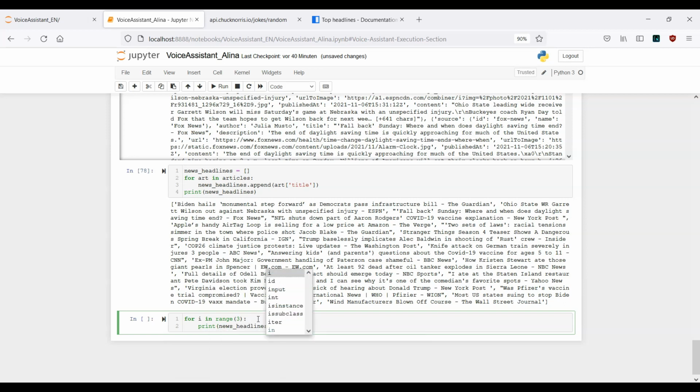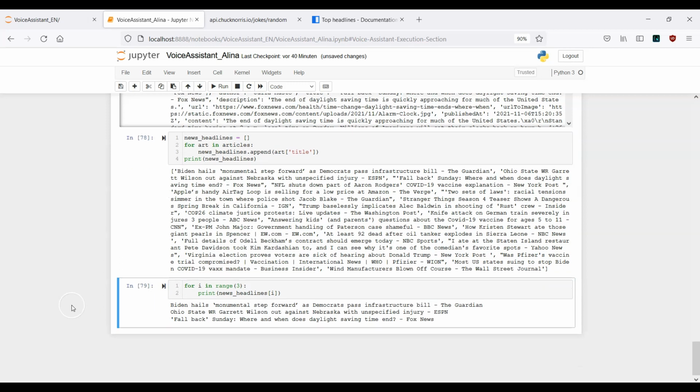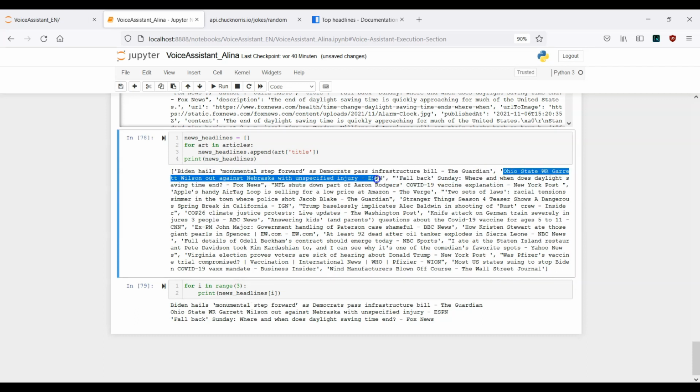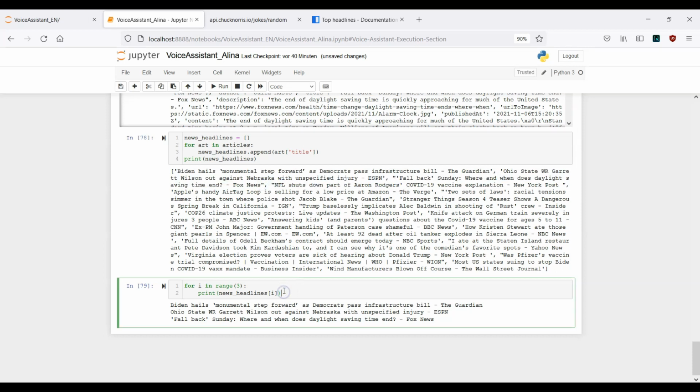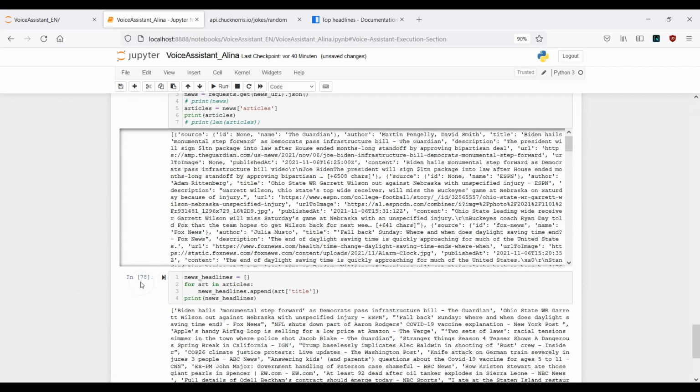So news headlines, and here you need to provide your iteration variable. Let's run this cell, and now you see here that we have just 3 different titles or headlines. This is number 1, then number 2, and this one is number 3. All right, I hope this logic was straightforward.